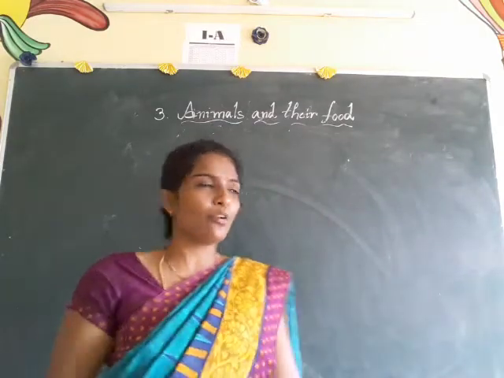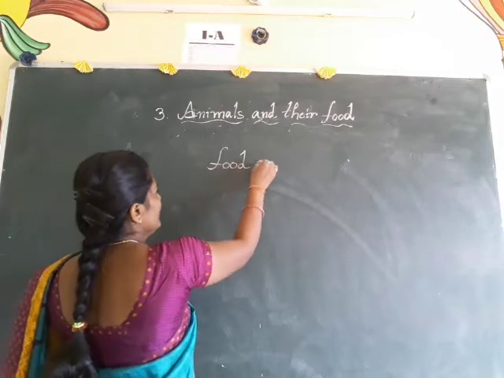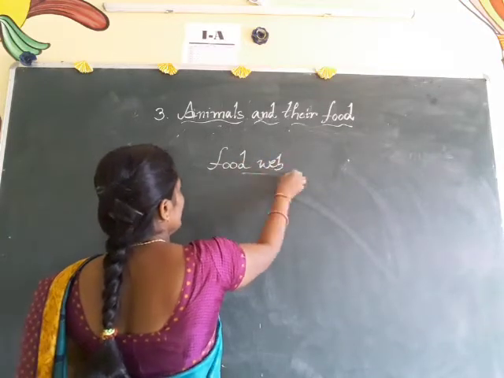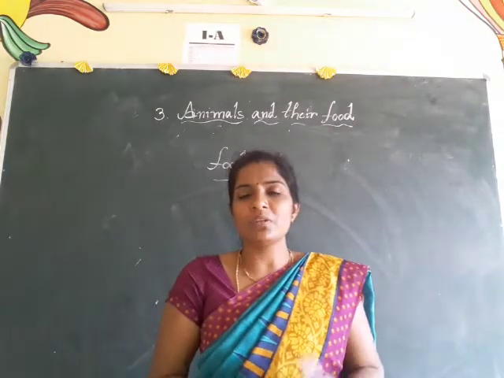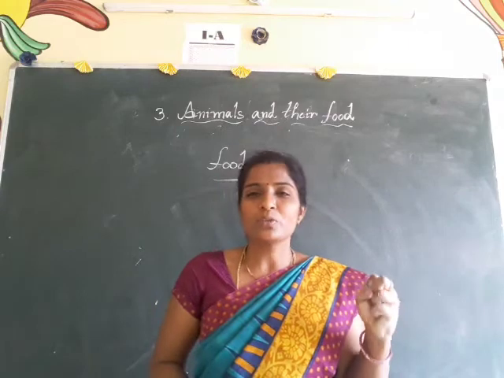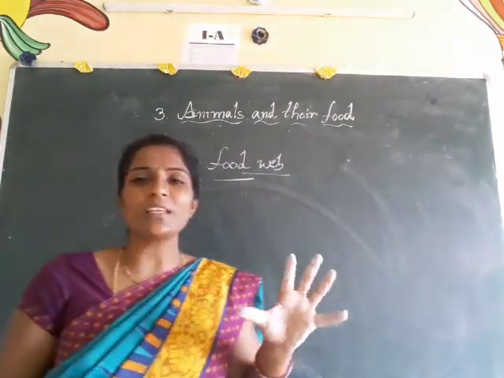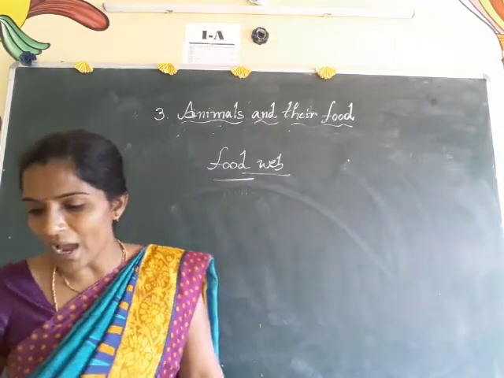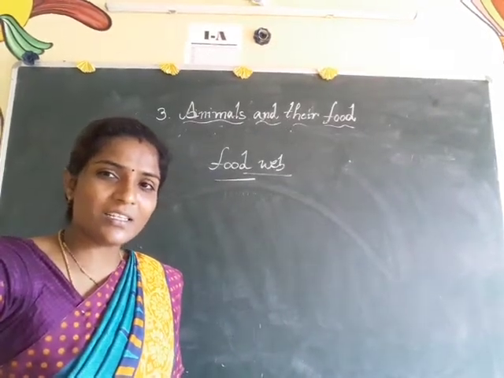Like that, food web. In this food web, if there are no primary consumers or secondary consumers, automatically the food chain will stop. So food web means it is always a continuous process. And coming to one more interesting character, it is an ant.